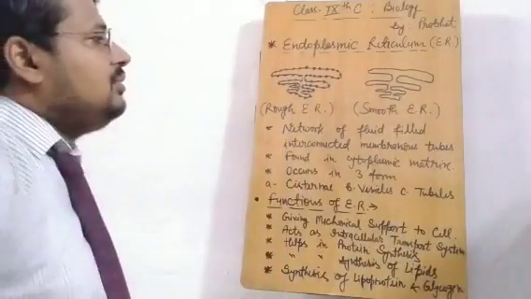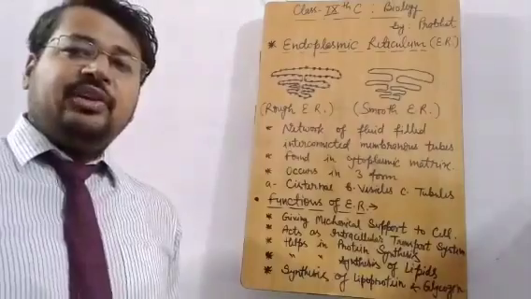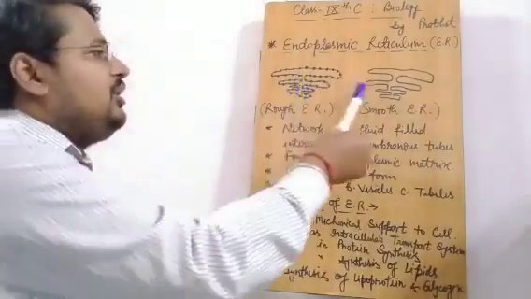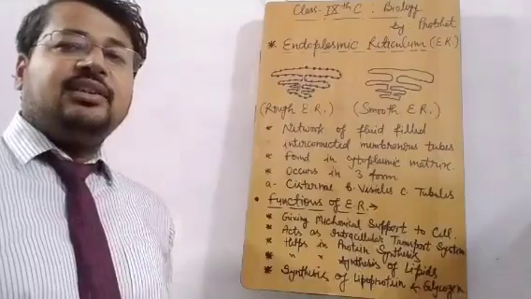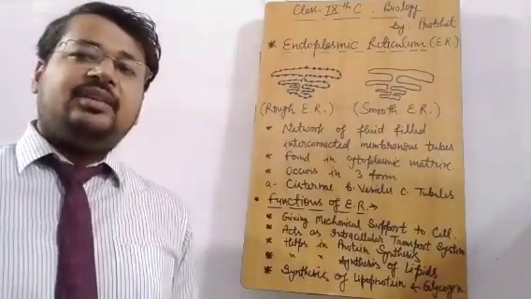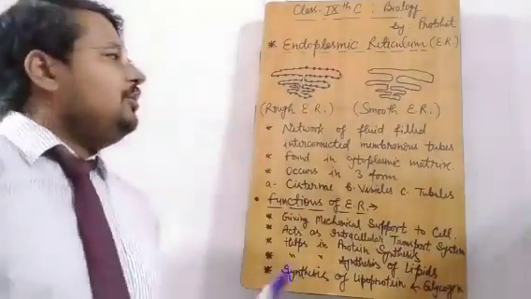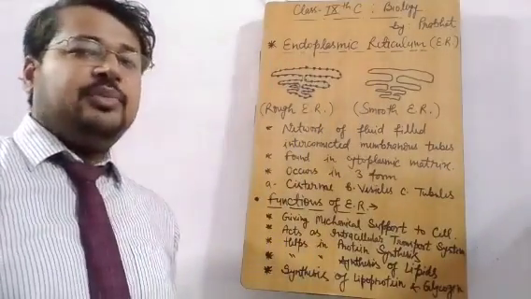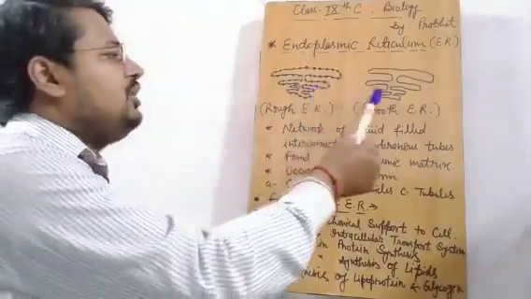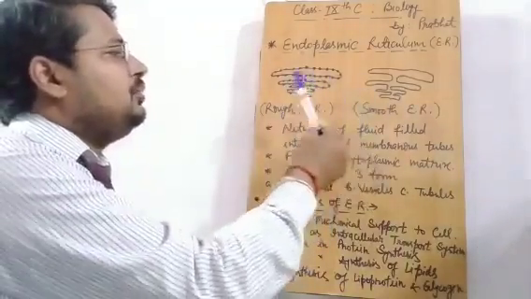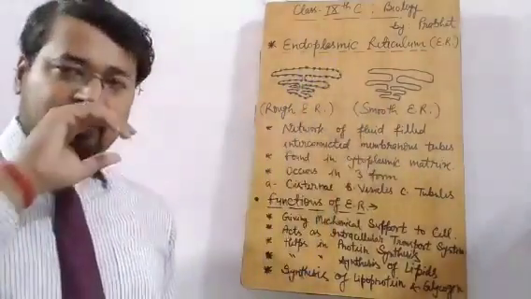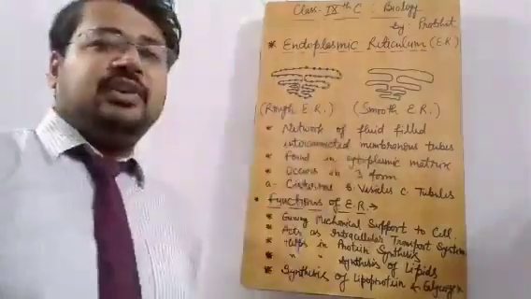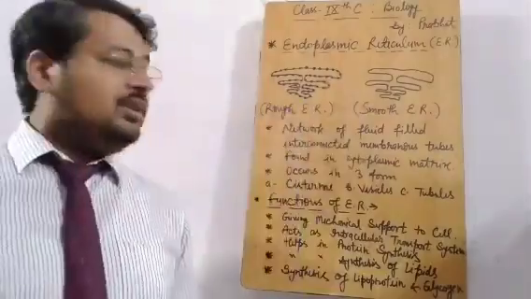So this description of endoplasmic reticulum, I think it is clear to all of you. The structure of endoplasmic reticulum you have to mention if in the examination the question is asked to make a structural presentation of the endoplasmic reticulum. You have to draw these two, rough and smooth, both endoplasmic reticulum, and you have to write why this name rough and smooth is being given to endoplasmic reticulum.